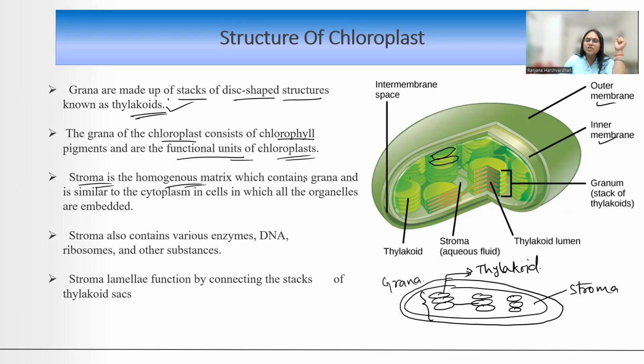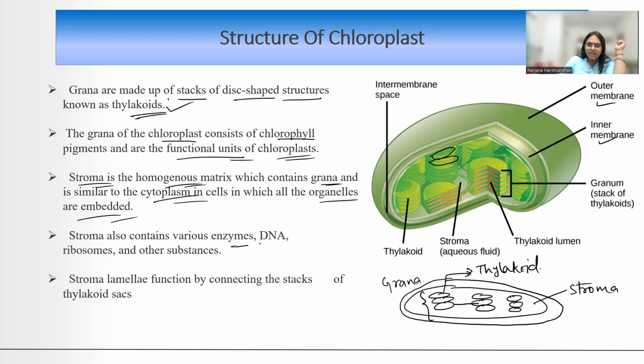It is a homogeneous matrix, and definitely it contains grana and is similar to the cytoplasm in the cells in which all the organelles are embedded. तो ये हो गया एक तरह का cytoplasm of the chloroplast. हमने बोला है ना, this is also a kind of a cell which had its own independent existence पहले, before it got incorporated into a eukaryotic cell. So definitely it required cytoplasm. तो ये जो अंदर का matrix है, it behaved like the cytoplasm.